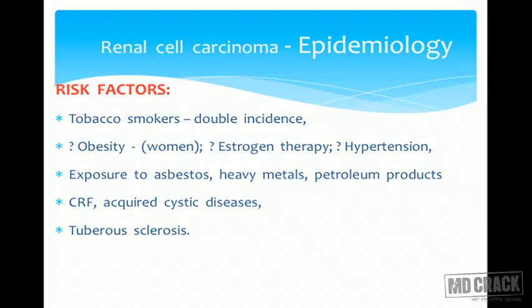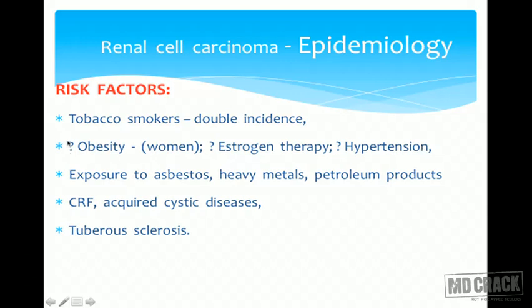What are the risk factors? Smokers have almost double the incidence of renal cell carcinoma. So smoking habit is said to be a very important factor for renal cell carcinomas, and we have seen most of the RCC patients are smokers. Probably there is a role of hyperestrogenic status, obesity, and hypertension. We don't know exactly how they contribute to renal cell carcinoma.